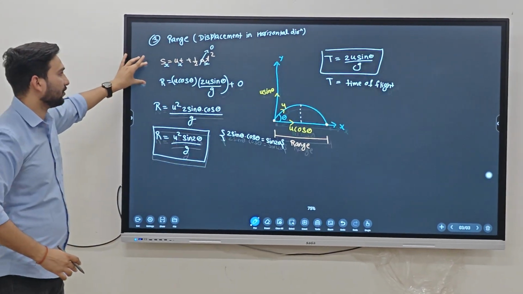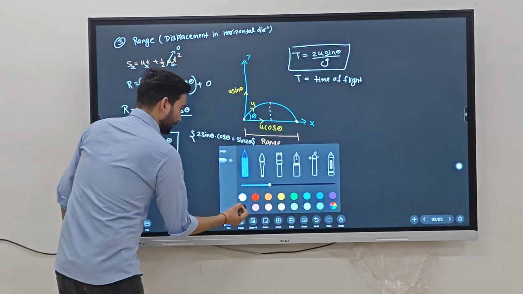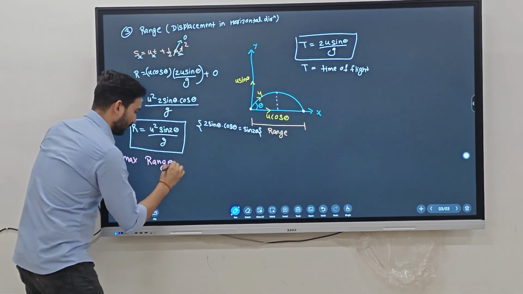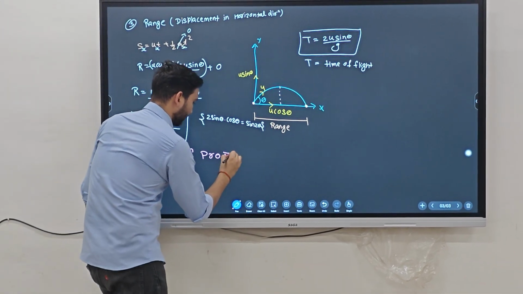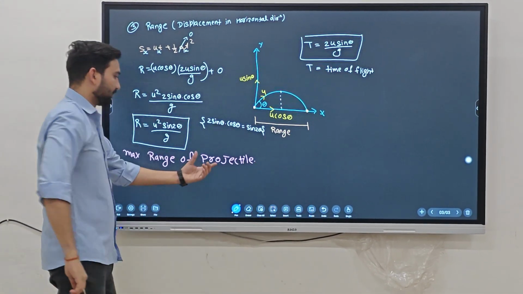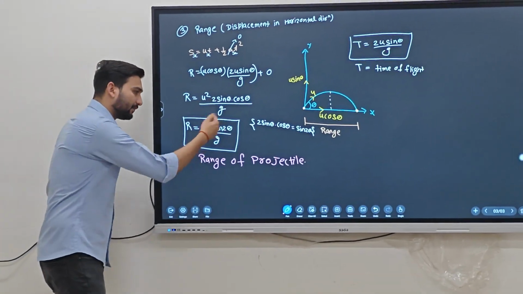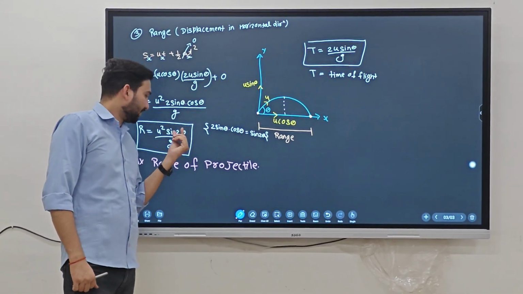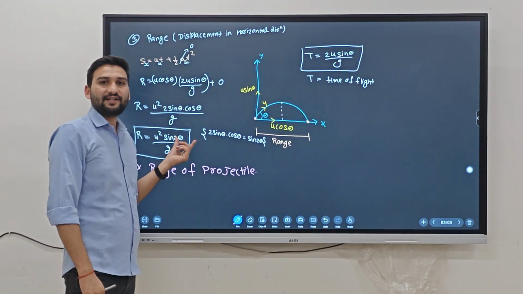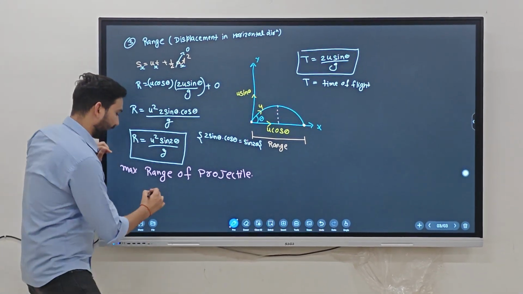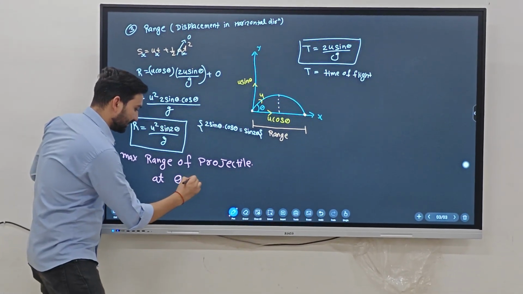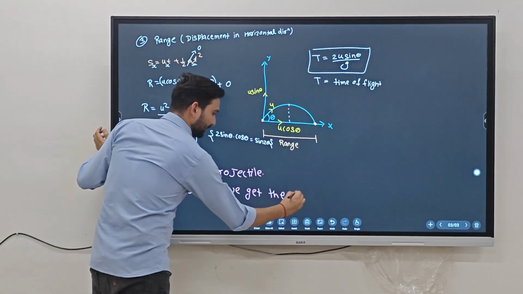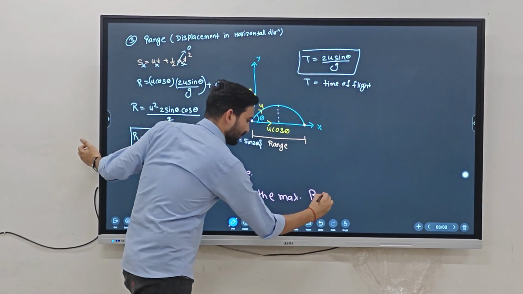And in that case, there is also one more case: what is the maximum range of a projectile? For maximum range, we have to get the maximum value of this expression, and the maximum value we get when sin 2 theta becomes 1, that is, 2 theta is 90 degrees, so theta becomes 45. So at theta equal to 45 degrees, we get the maximum range of a projectile.